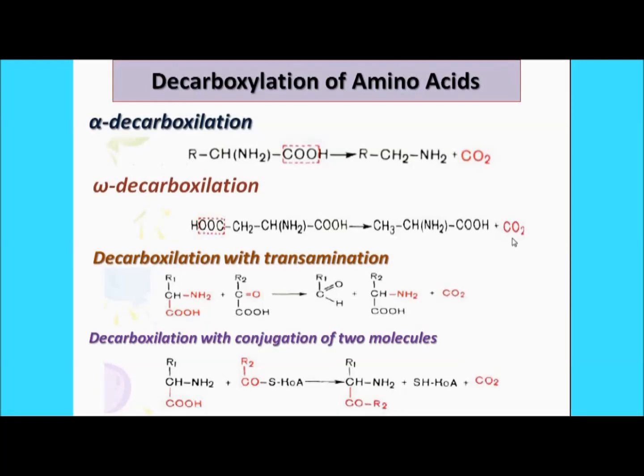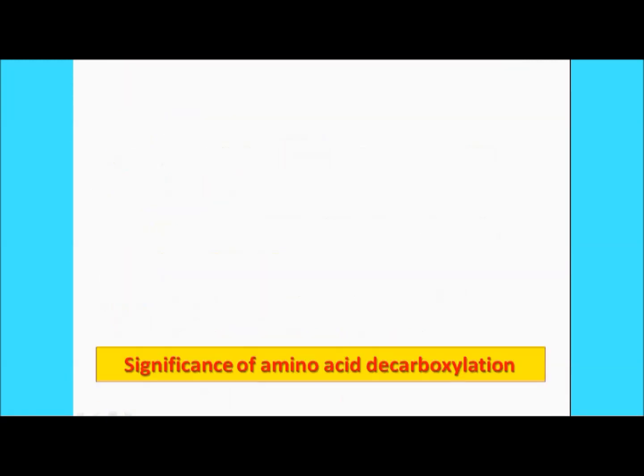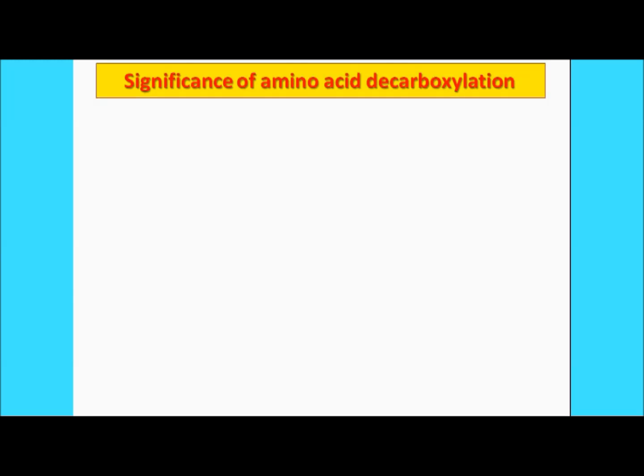So in all these processes, you can see there is a liberation of carbon dioxide molecule, which signifies the process of decarboxylation from the amino acids, right? Now why is it important? You should know the significance of amino acid decarboxylation. There are different chemical messengers in our body which use these amino acids after their decarboxylation. For example, we are going to take some classic examples of amino acids which are involved.